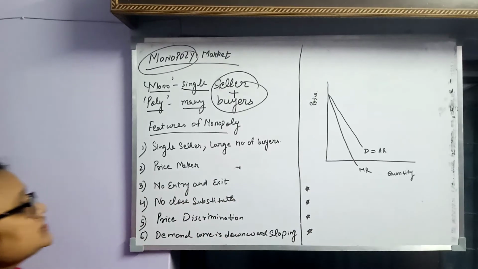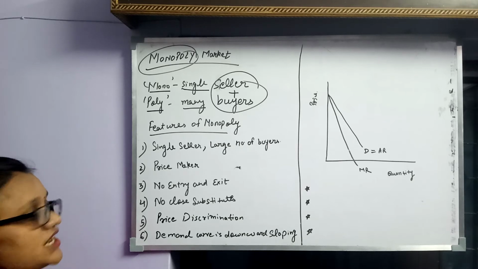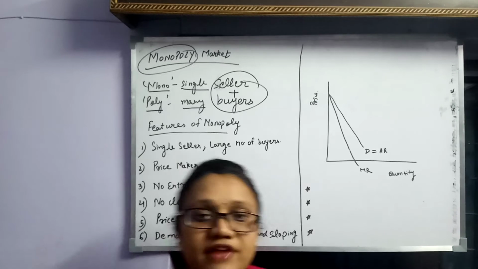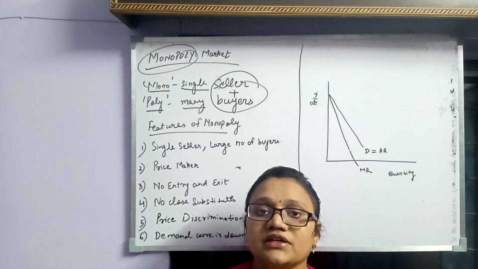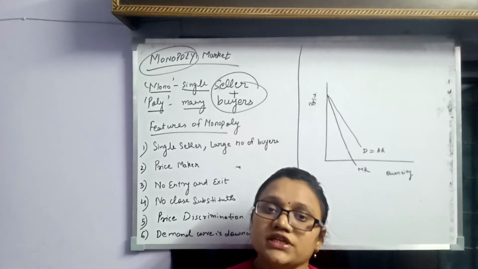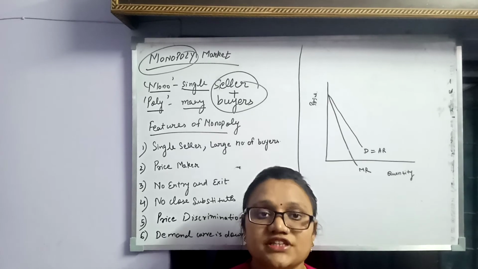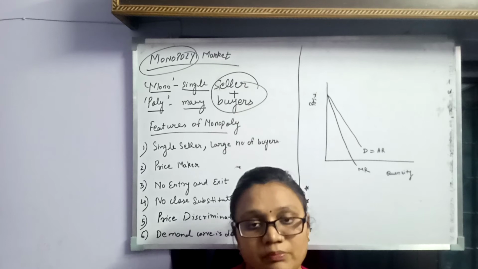Now, what are the features of monopoly? The first one is single seller, large number of buyers. As I have told you that in case of monopoly we have single seller and large number of buyers. Like for example, the monopoly market can be of diamonds. So the seller of the diamond is single and there are a lot of consumers who buy that diamond, so they are large in number.